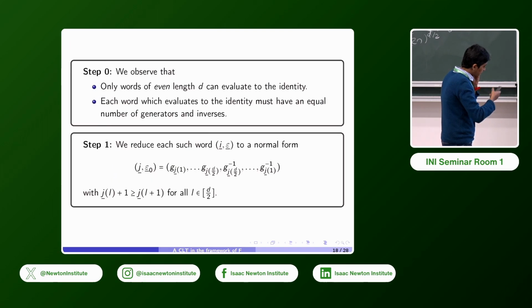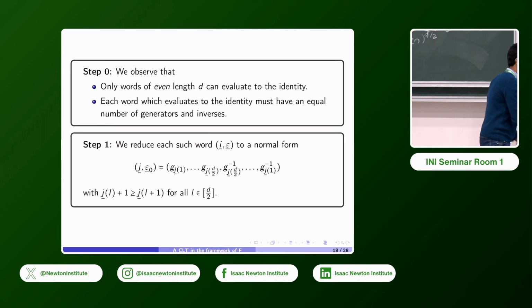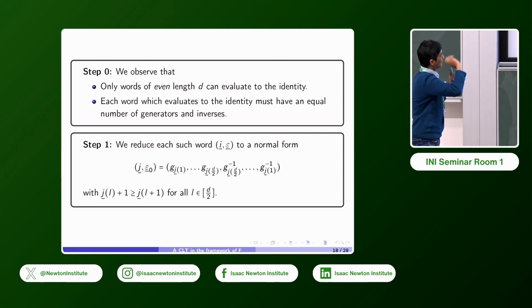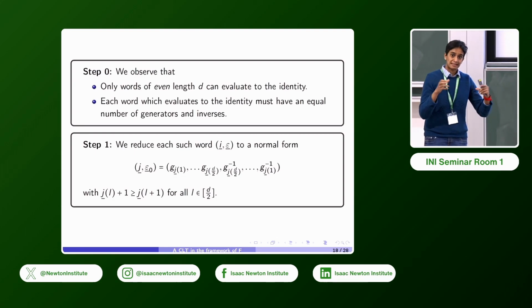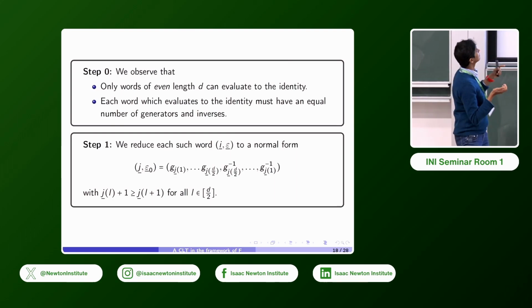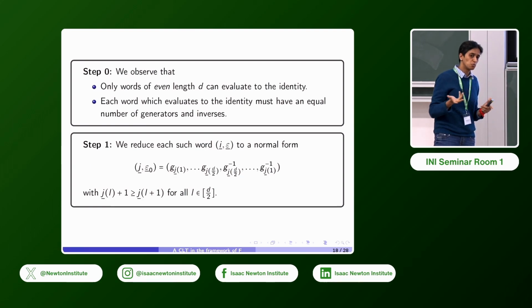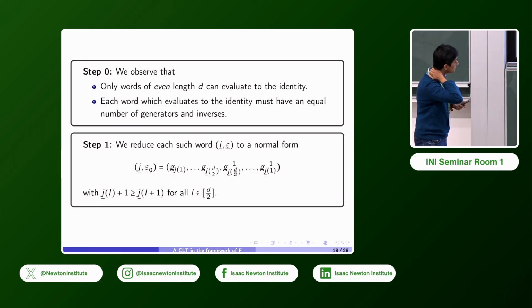So here's a sketch of the proof. I'll just go over the steps that we consider in the proof. Step 0 is just a couple of observations. The relations in f are length preserving. So this means that only words of even length d can evaluate to the identity. So you get right away that all the odd moments are 0, which is what we wanted.